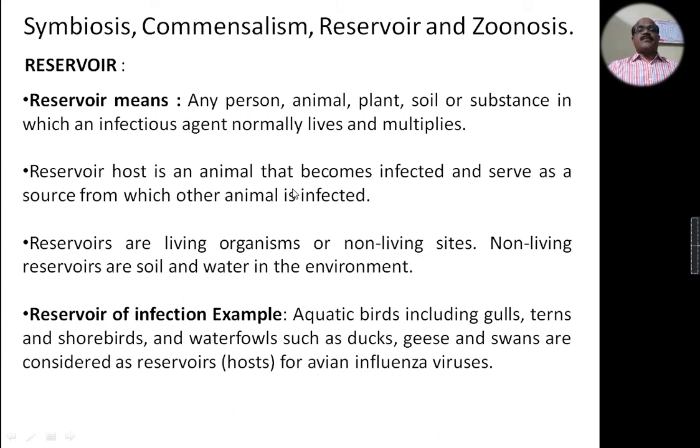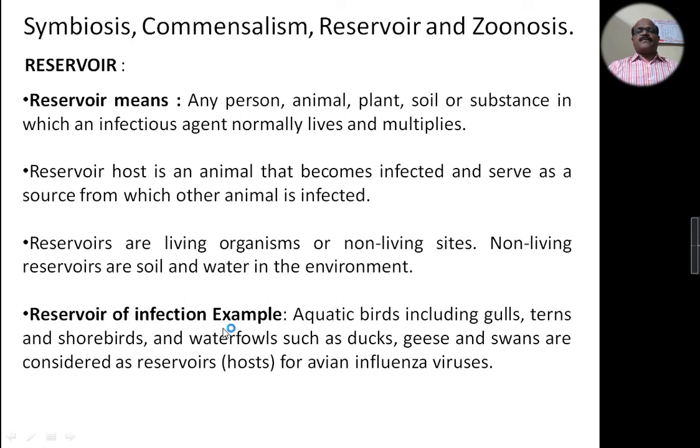A reservoir host is an animal that becomes infected and serves as a source from which other animals are infected. Reservoirs are living organisms or non-living sites. Non-living reservoirs are soils and water in the environment.